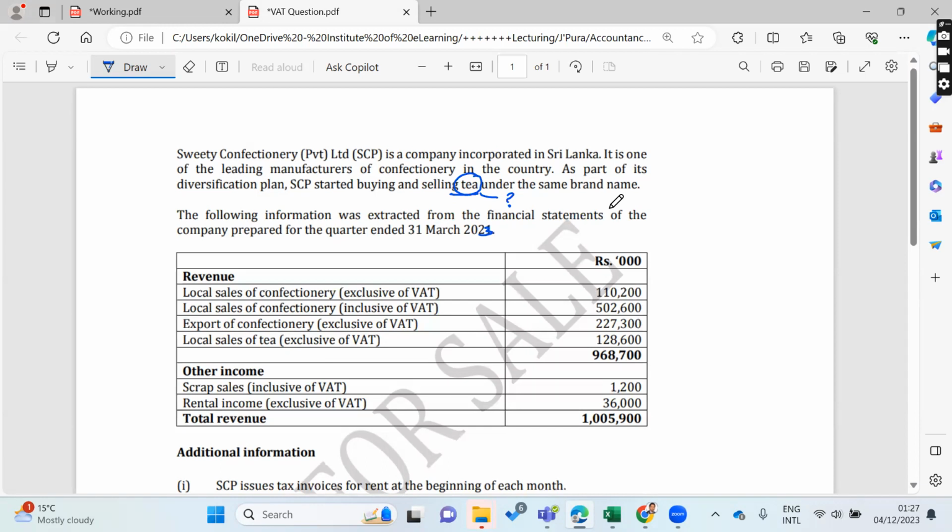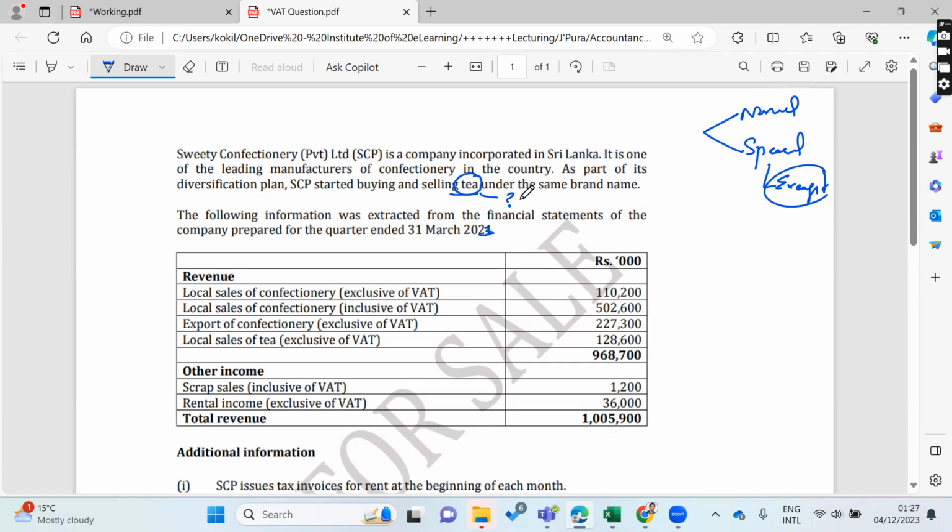With the recent amendment, this will not be tested in the upcoming exam, because the government is going to remove all the exemptions, right? Very few would be there, but for the time being, many exemptions are there. So make sure in the exam, if the question says there is a special business outside the normal business, you have to think it would most probably be exempt, right?